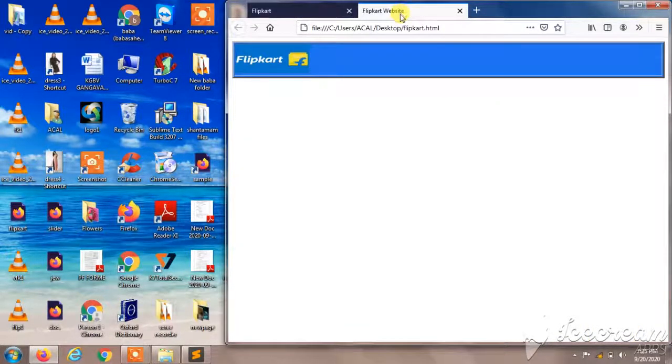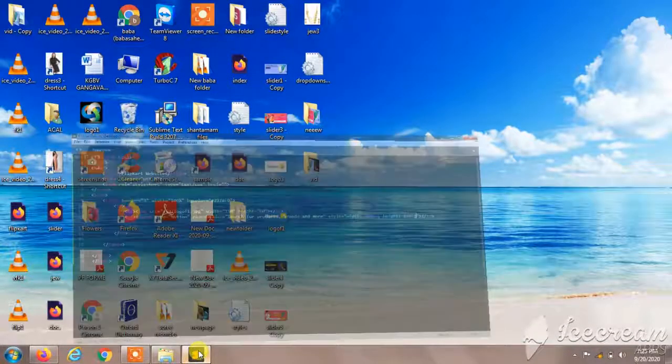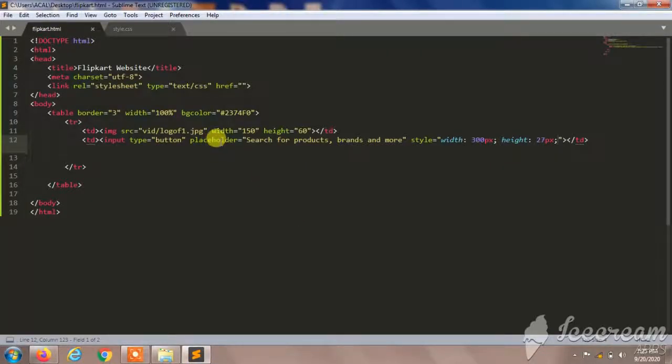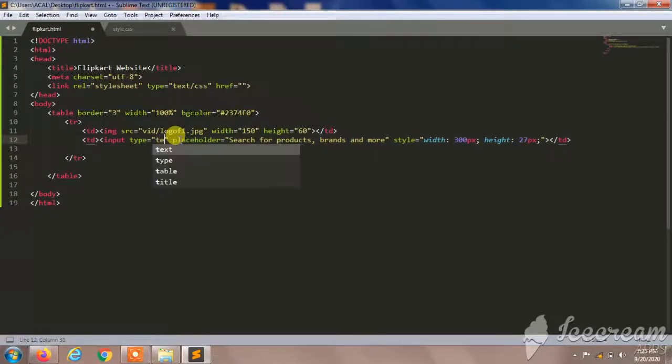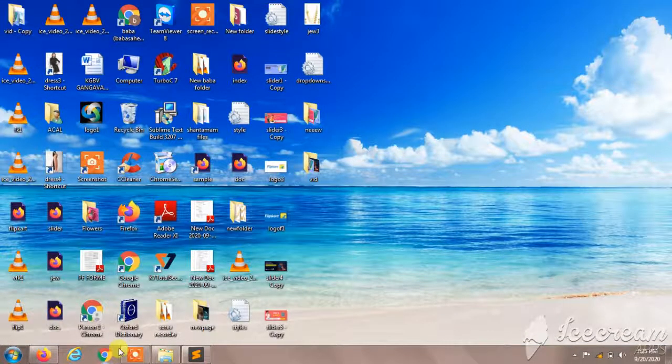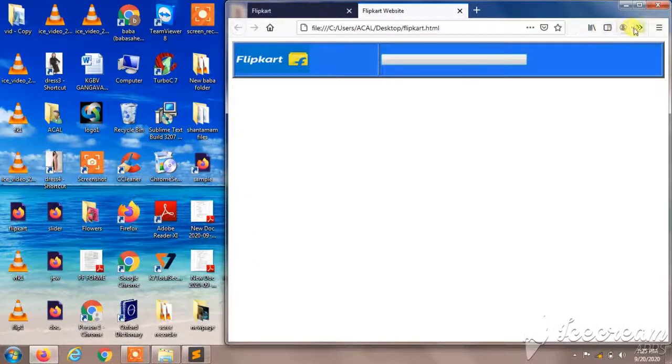Okay, I'll go to this and reload again. So you can observe here, we are not seeing that search for products because we've made some mistake here. So the type will be text, I think, yeah, the type will be text. I'll save this with Control S, and I'll come back to my page, then reload this. So you can observe now clearly it looks very beautiful.